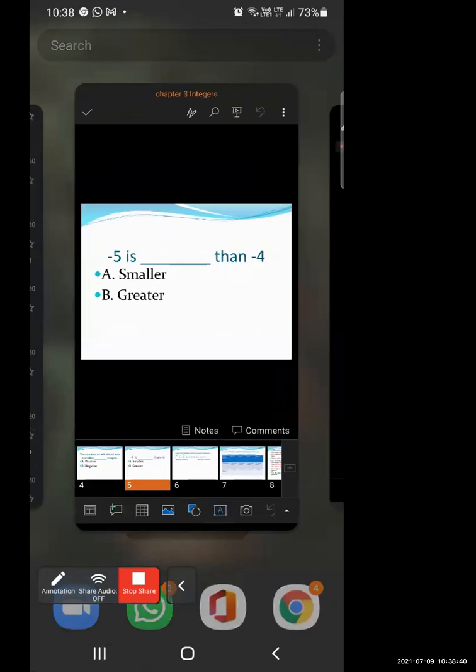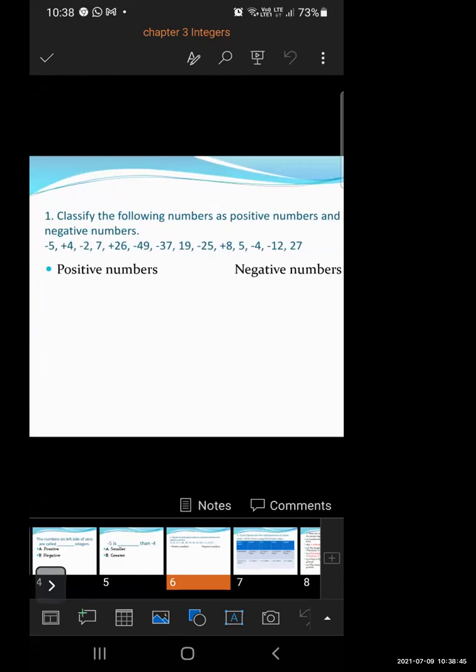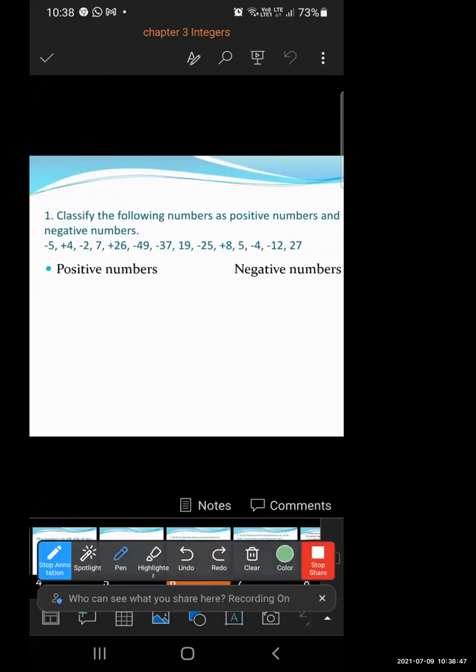Okay, now 19 comes in positive numbers. Okay, so this 19 comes in positive numbers. Now what about this -25? So -25 comes in negative numbers. What about this positive 8? Positive 8 comes in positive numbers.